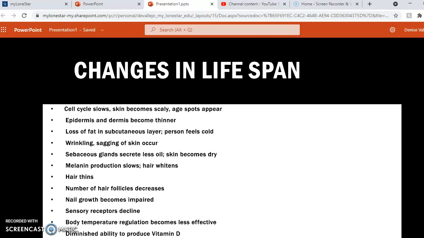The cell cycle slows, so the skin becomes scaly and age spots appear. The epidermis and dermis become thinner, and there is a loss of fat in the subcutaneous layer, which means the person feels cold, and wrinkling and sagging of the skin occur. Sebaceous glands secrete less oil, so the skin becomes dry. Melanin production slows, so the hair whitens, and then the hair thins. The number of hair follicles decreases. Nail growth becomes impaired, sensory receptors decline, body temperature regulation becomes less effective, and there is a diminished ability to produce vitamin D.